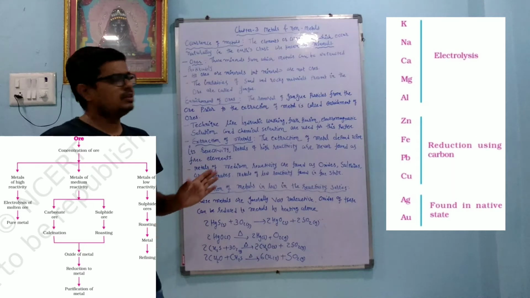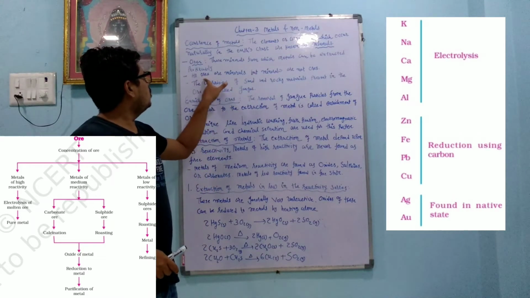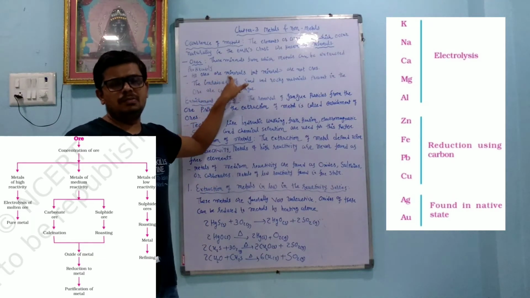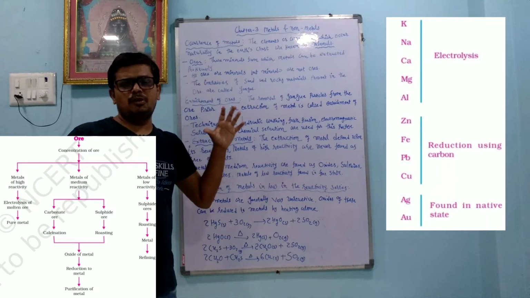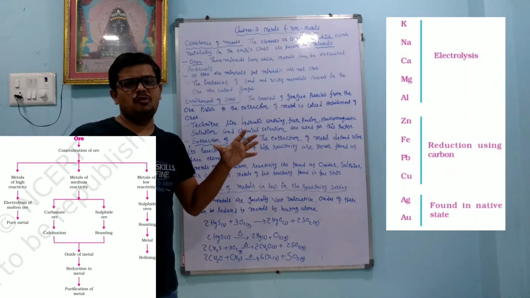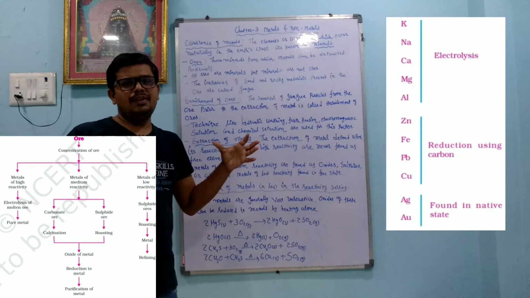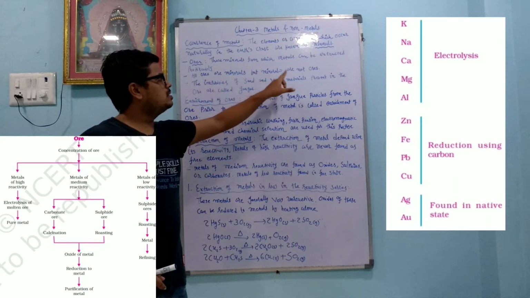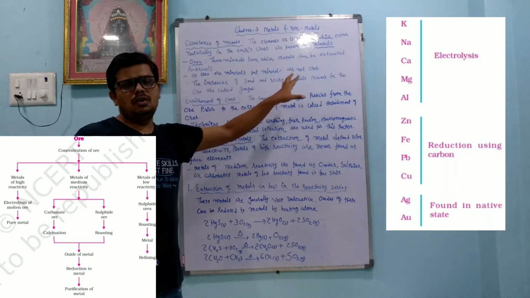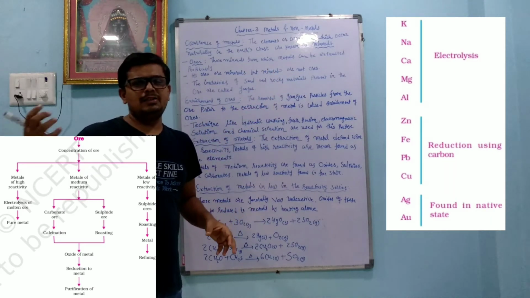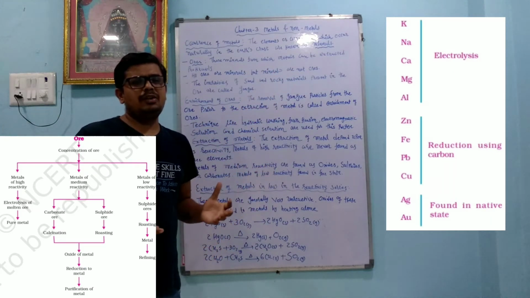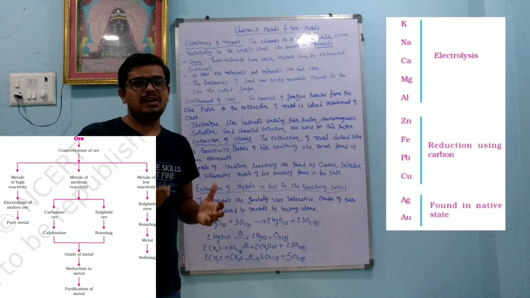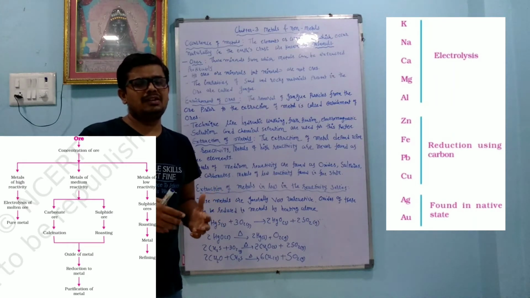The most important thing is that all ores are minerals, meaning we are thinking about a profitable amount of metal or non-metal being present. So all ores are minerals, but it is not compulsory that minerals are ores. The reason is that if you collect any soil material or any water material, it is not compulsory that your desired metal or non-metal is present in that sample.